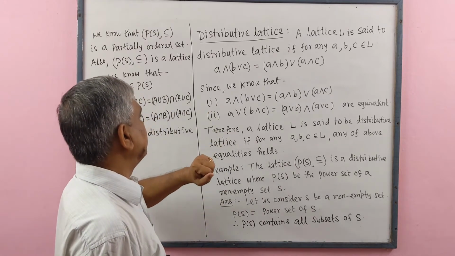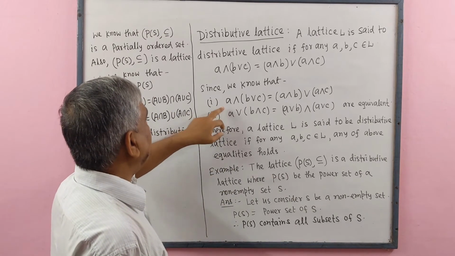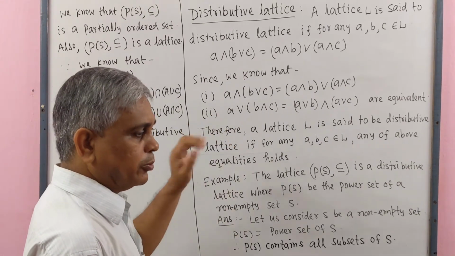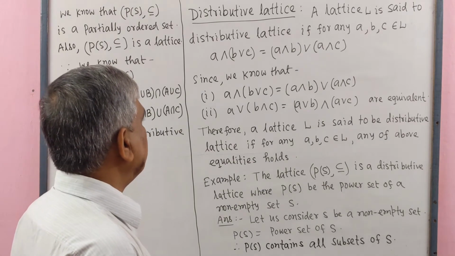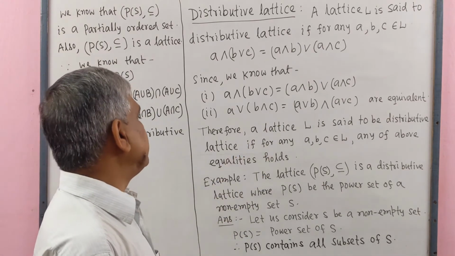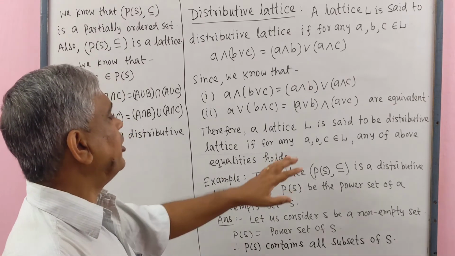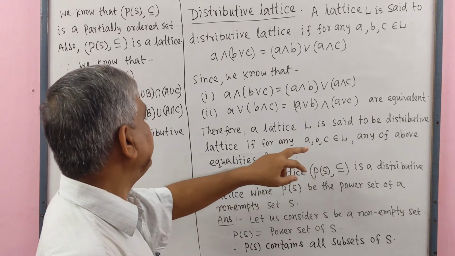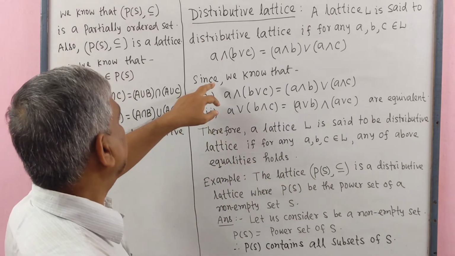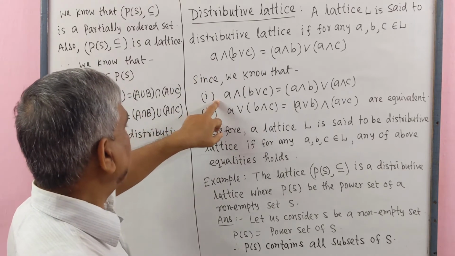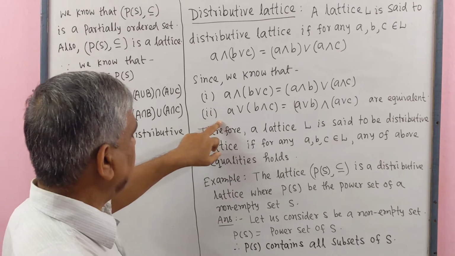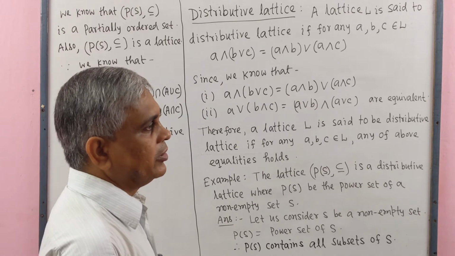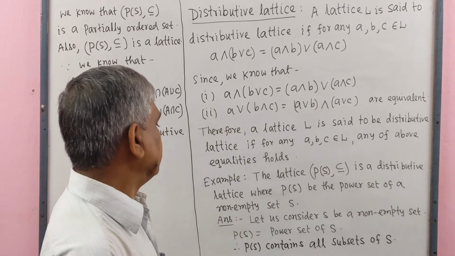Since we know that these number 1 and number 2 equations are equivalent, we have already proved this. Therefore, a lattice is said to be distributive lattice if for any A, B, C belonging to L, any one of the above equalities holds. Here, either 1 holds or 2 holds. If 1 holds, then we may prove that 2 also holds.